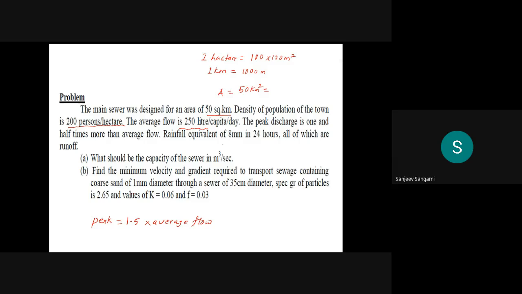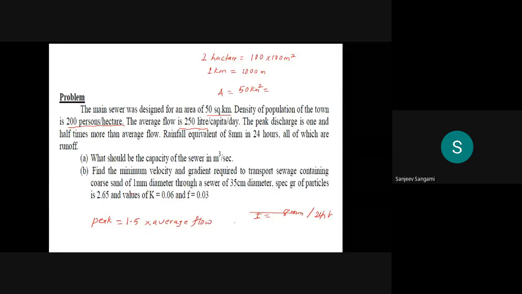Then rainfall equivalent of 8 mm, and whatever the intensity I we are talking about, it is 8 mm in 24 hours.